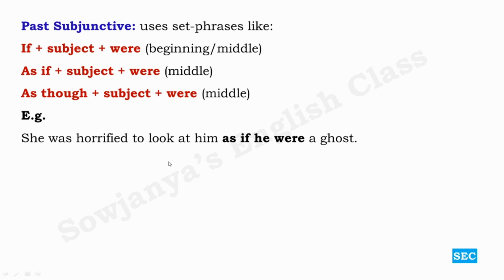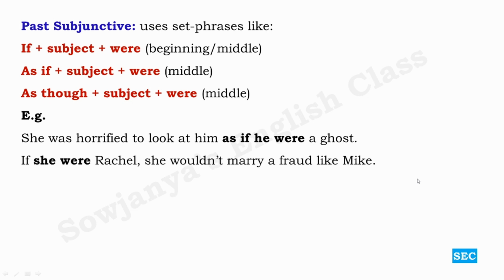So, she was horrified to look at him as if he were a ghost. As if, in the sense it's a kind of imaginary situation. Of course, he is not a ghost, but maybe because of some previous situation, she was horrified to look at him. And then, if she were Rachel, she wouldn't marry a fraud like Mike. I mean, obviously, she was not Rachel, and she could not stop Rachel from marrying Mike Ross. Okay, so both these are hypothetical situations.